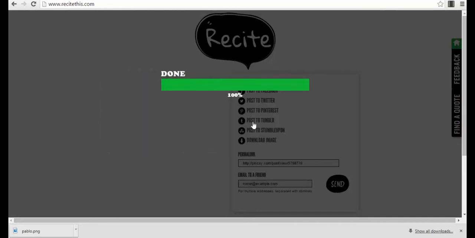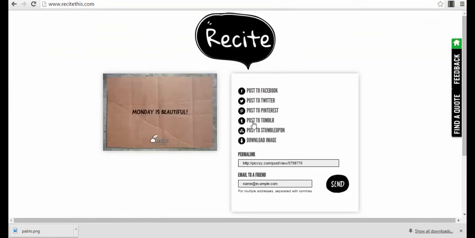Your photo is now done. You will just have their logo here, so that's not very nice, but for some posts you can use this because you can create some very cool stuff.